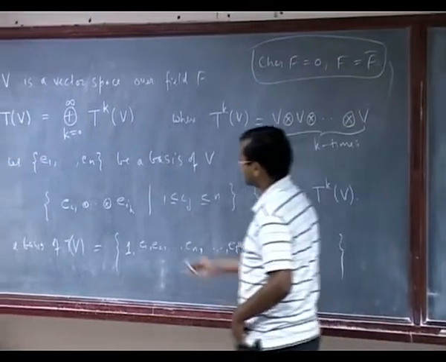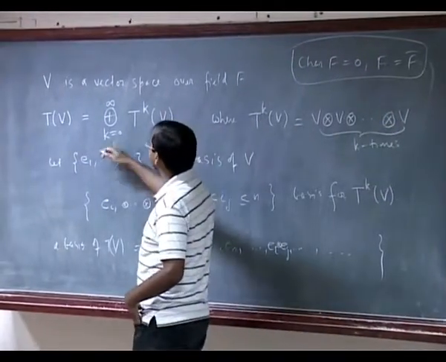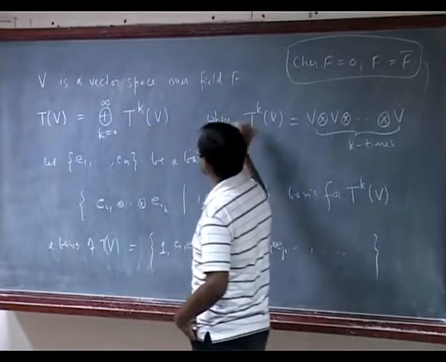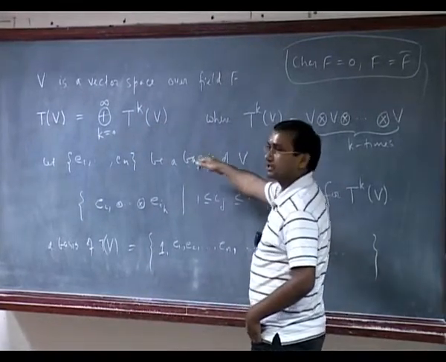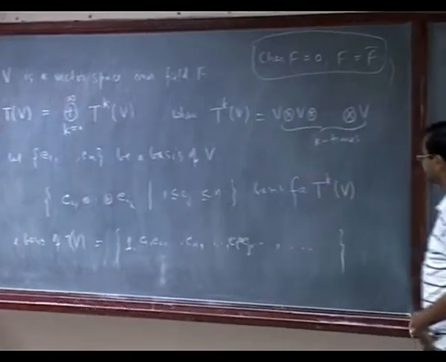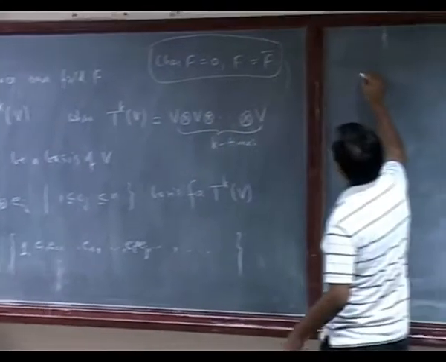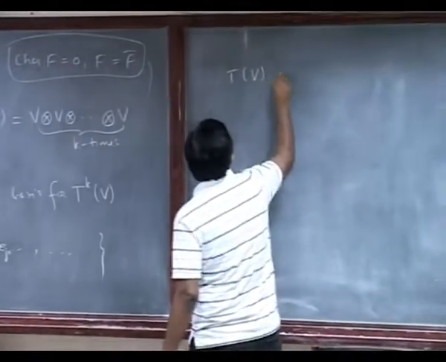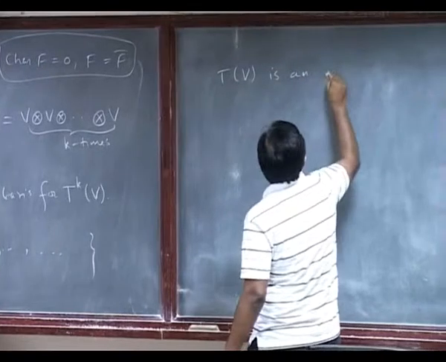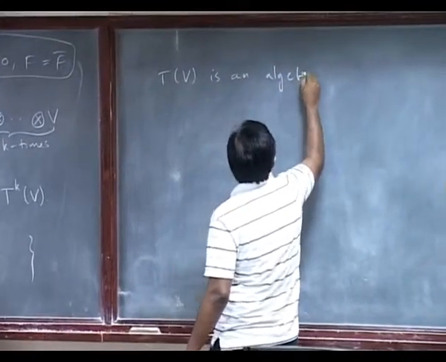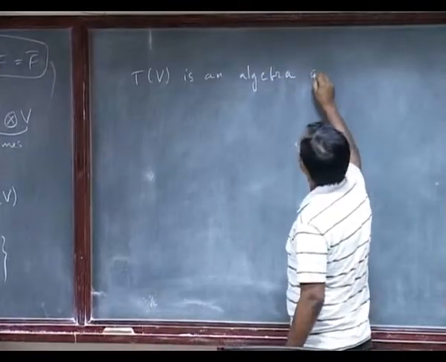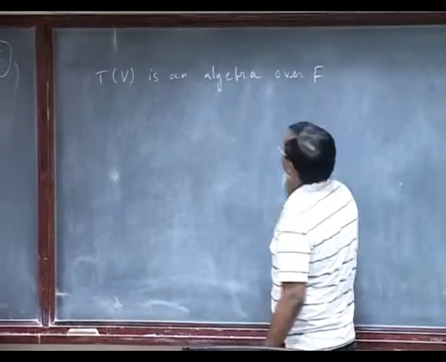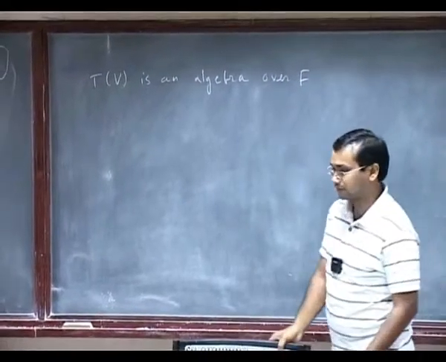and it's an algebra actually. So one can define a multiplication. Right now it's clear that it's a vector space, but one can define a multiplication on this. So how do you define multiplication? TV is an algebra over F. So how do I define multiplication on that?